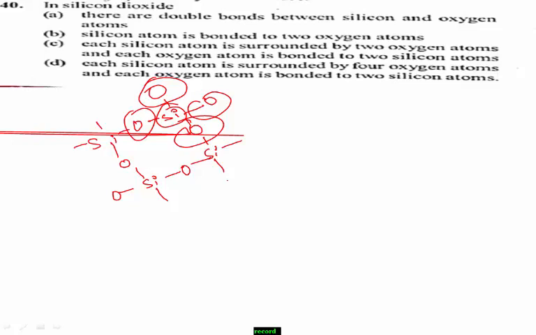If you observe this oxygen, here one silicon, here one silicon, which means each oxygen atom is bonded with 2 silicon atoms. Therefore, which one is the right answer? Option D. Each silicon atom is surrounded by 4 oxygen atoms, and each oxygen atom is bonded with 2 silicon atoms.